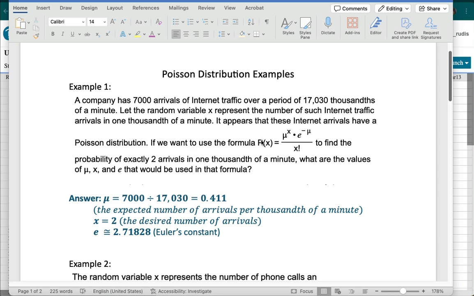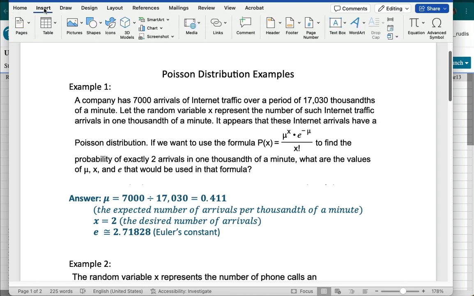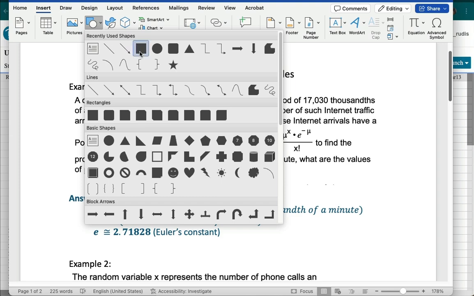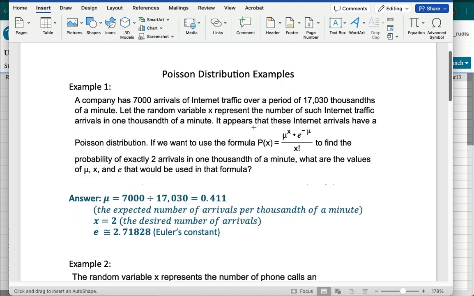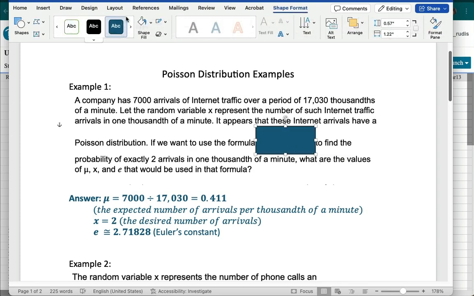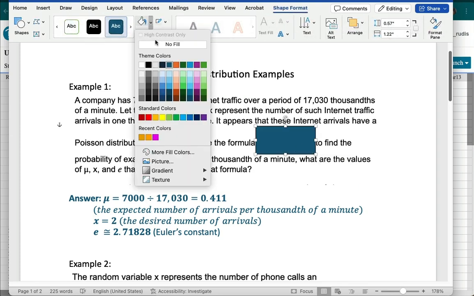So there is an algebraic formula that helps us to calculate Poisson probabilities. I'm just going to put a box around this formula that you see here, right there.